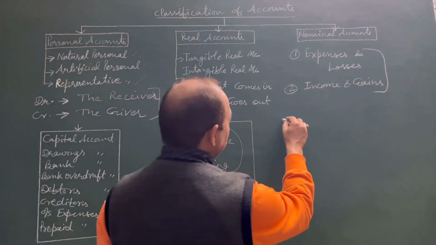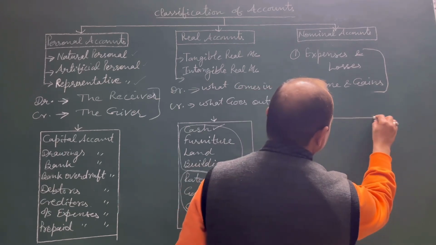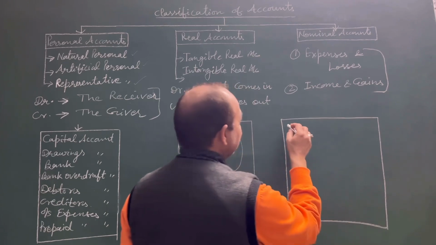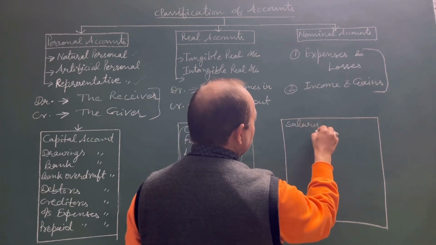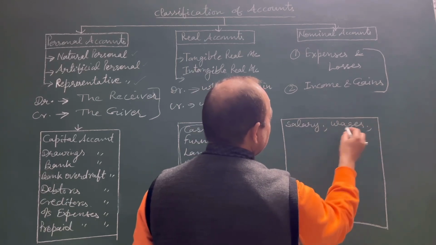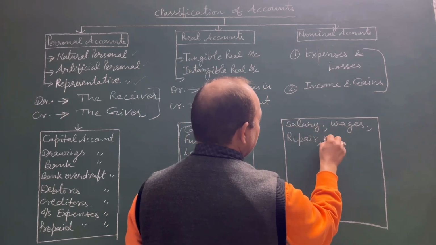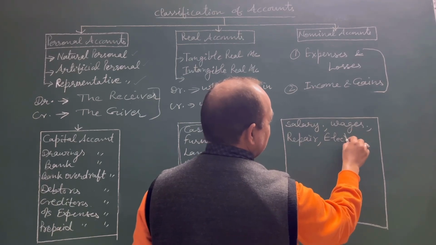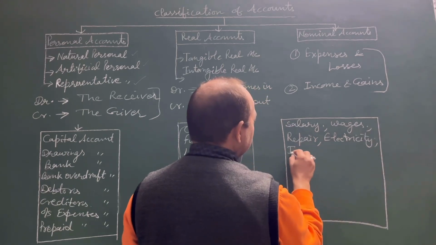Now I want to write the examples of these expenses and incomes. Examples of expenses: first of all, salary, then wages, then repair, then electricity charges, interest paid.